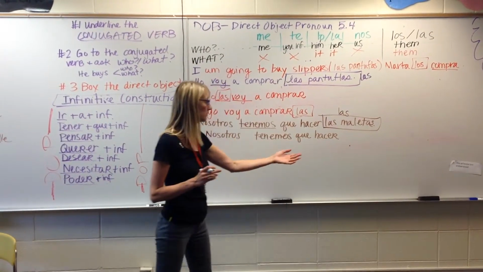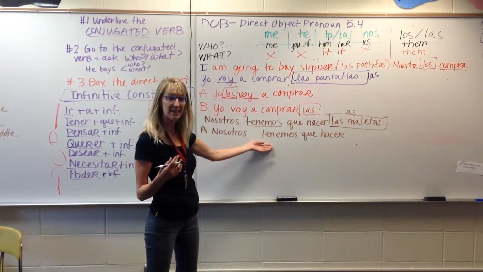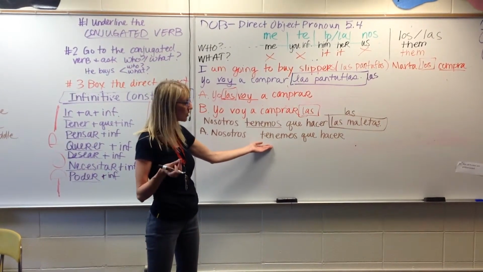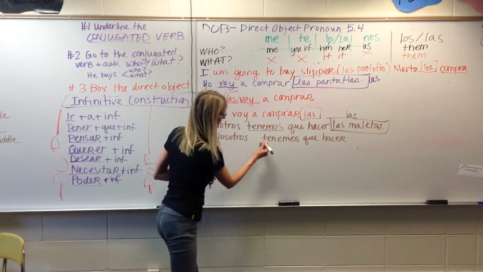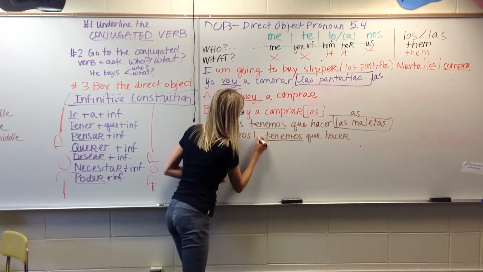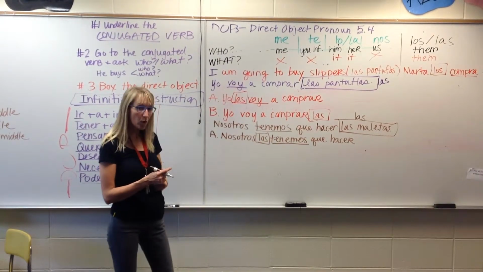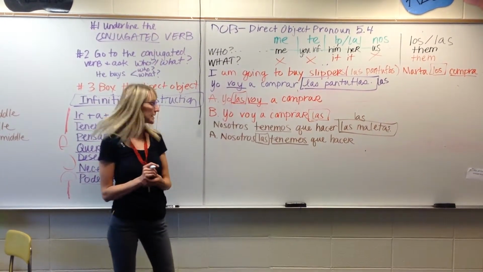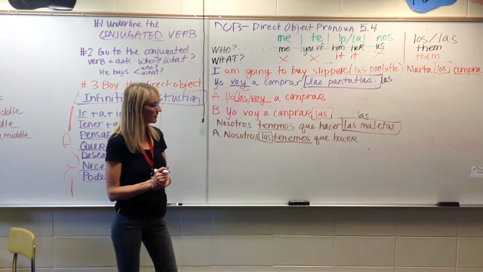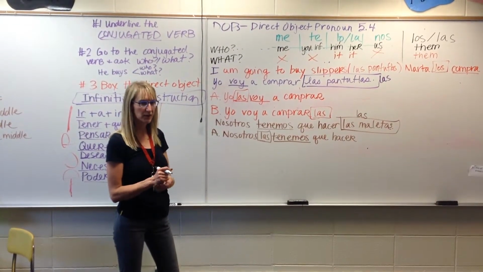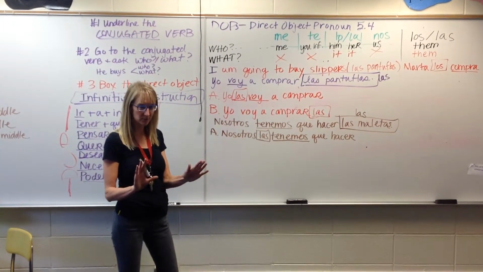Okay, we have to pack, and then we need to say them. So you can put it before the conjugated verb, which is here, las, and box it. Or you can link it to the end of an infinitive. So, you may not do both.